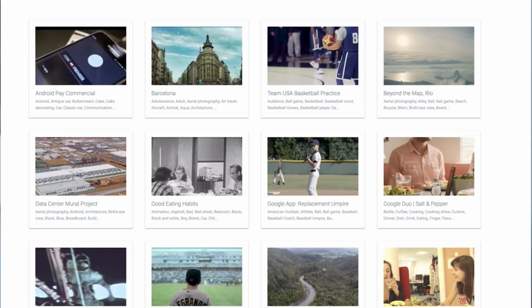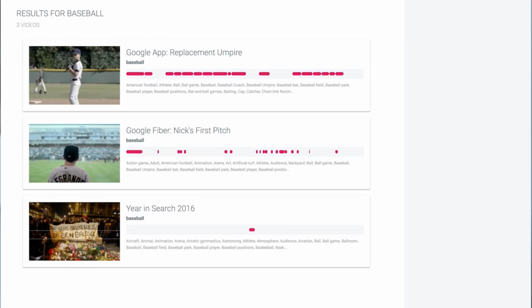With the video API, you can easily search across a large library of videos. So if I go over here and search for baseball in my video library, we can see that it immediately returns all the videos that have baseball in them. So this video is almost entirely about baseball, but I really like this example here because this video only has one tiny 1 or 2 second clip with baseball, and the video API is able to find that for us.